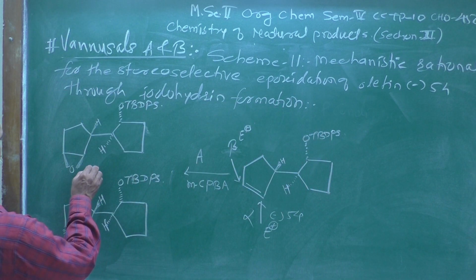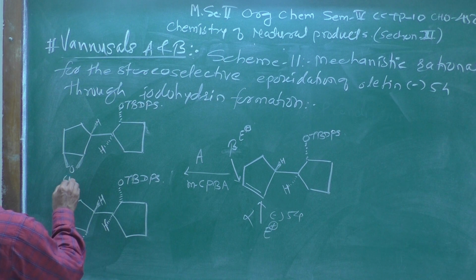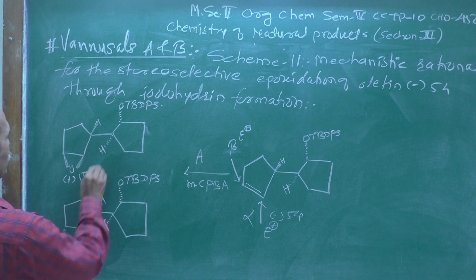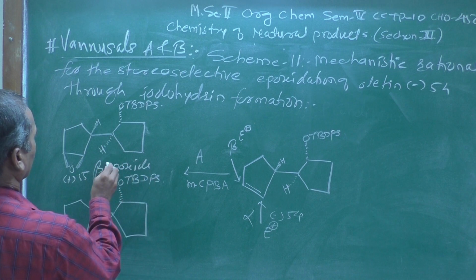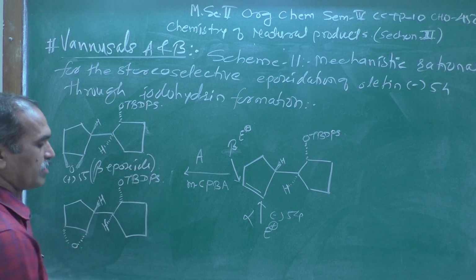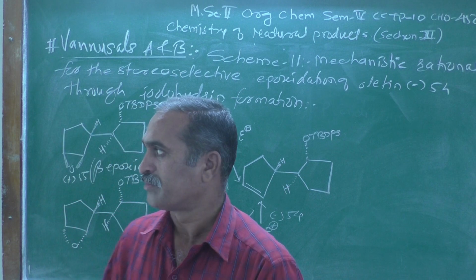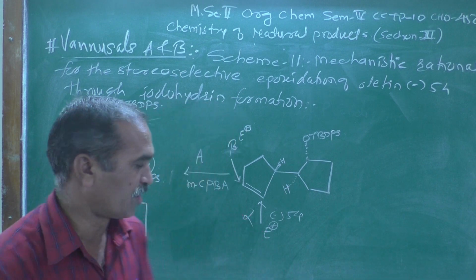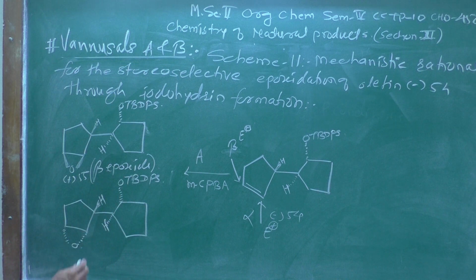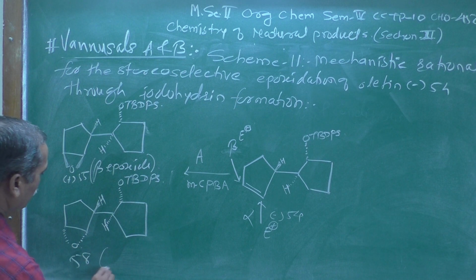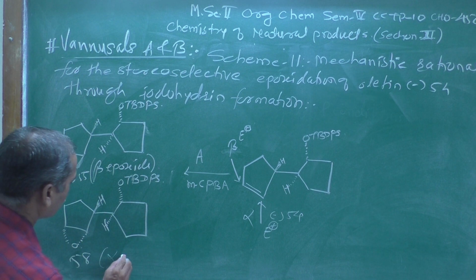This is structure number 55, beta epoxide. As we know, an epoxide is a three-membered cyclic ether. Now this you can call structure number 58, which is the alpha epoxide.